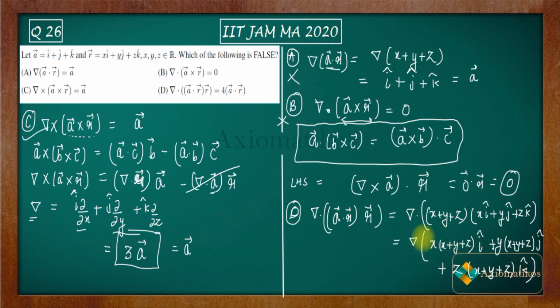So now see, this del operator that you have, sorry, it's not del, it's del dot. So you can easily find out this. Why is my pen not working? Okay, now it works. So after calculating this, you will get 4 times A vector dot R vector. It's easy. All right, you can do that yourself. I'm not doing it. So this is how you can solve this question. Although there is no need to directly solve D, because if you find out A is correct, B is correct, then you will automatically find out that C is false. All right. So thank you.